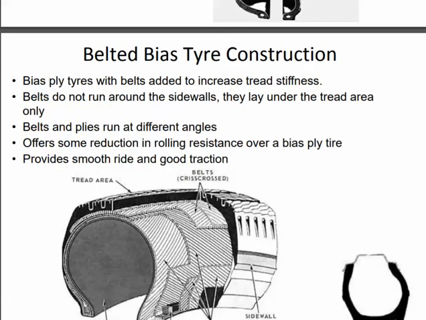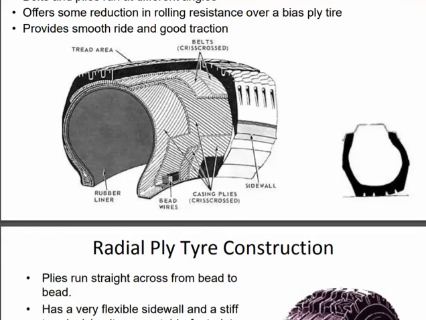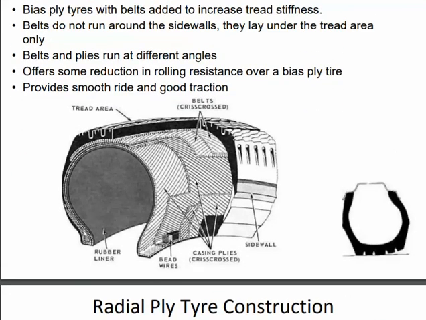For the belted bias tire construction, we have a bias tire ply which is used to increase the tread stiffness. Belts do not run around the sidewall. They lie under the tread area only. The belts and the plies run at different angles and offer some reduction in rolling resistance over bias ply tires. It may also provide a smooth ride and good traction.